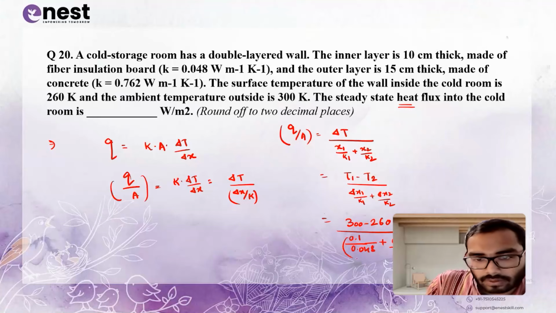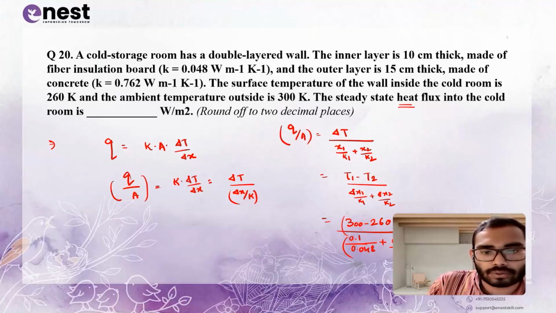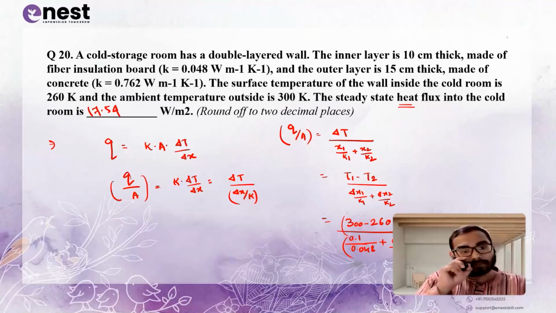0.762. Okay, now there is nothing more, just calculate in the formula and the answer will be 17.543 watt per meter square. Now you have to take up to 2 decimal places. It means the answer is 17.54 watt per meter square. This is the answer. Okay. So 17.54 watt per meter square.